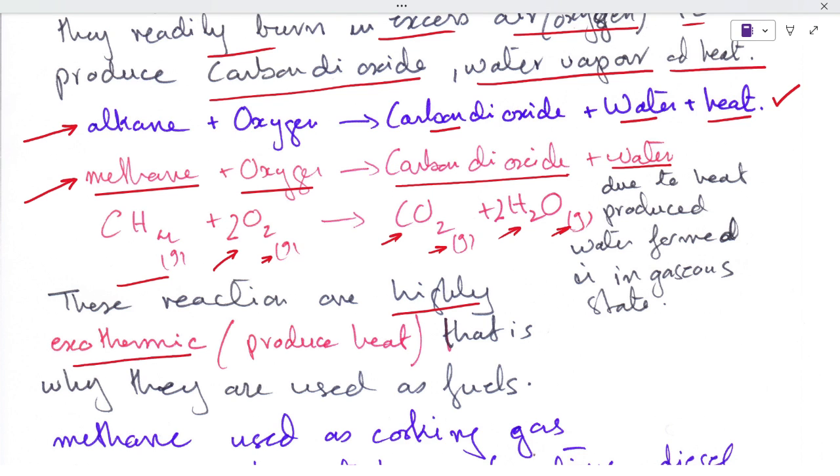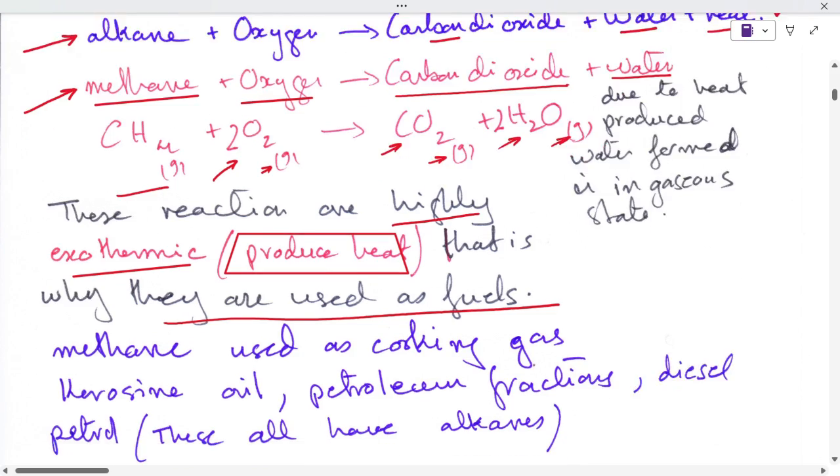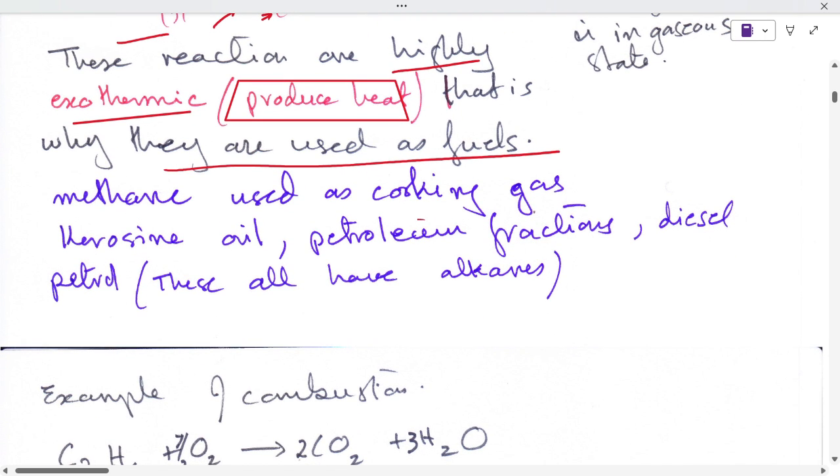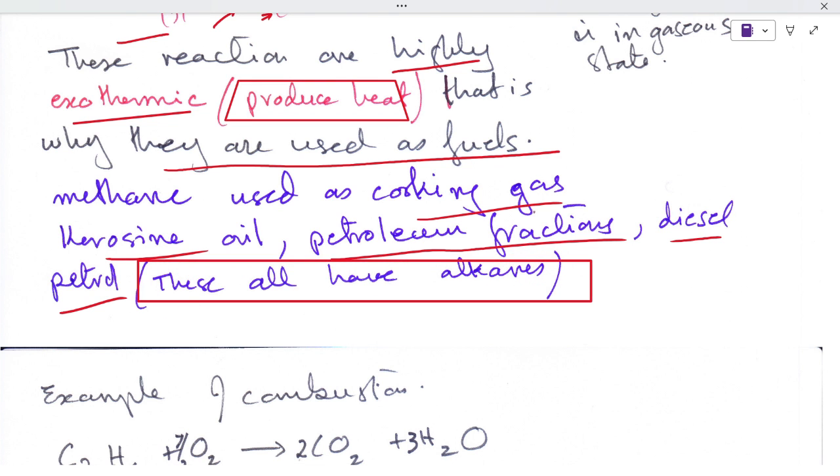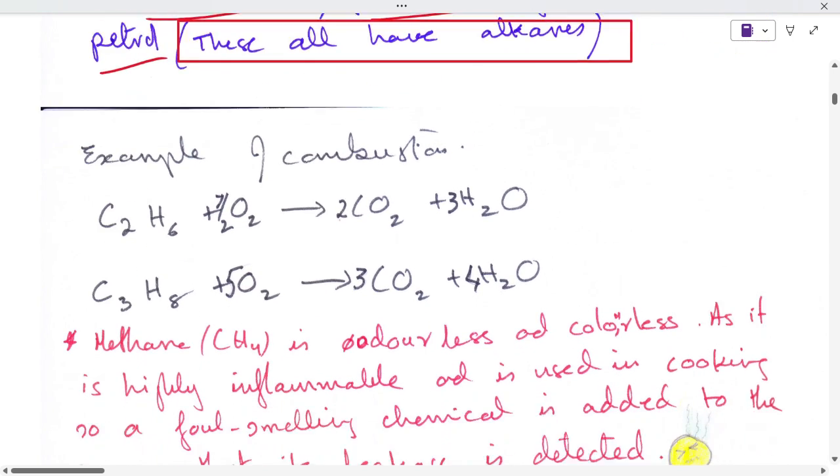Exothermic reactions are those reactions which produce heat. That is why they are used as fuels. Methane is used as cooking gas, and kerosene oil, petroleum fractions, diesel and petrol all contain alkanes. Now, there are some examples of combustion.